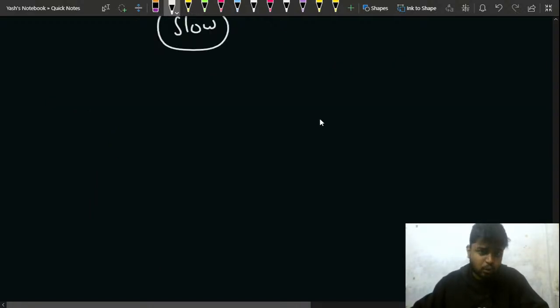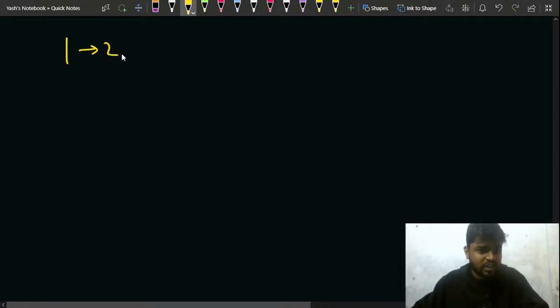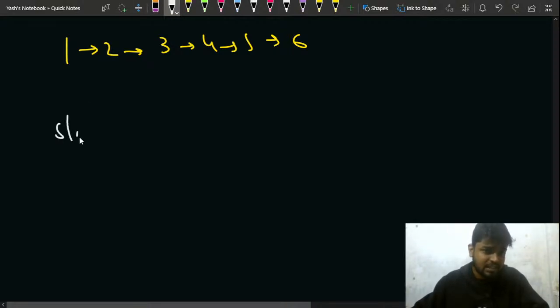If I try to do it for the other case, that is the case when the linked list is of even size. So let's say 1 is connected to 2, 2 is connected to 3, 3 is connected to 4, 4 is connected to 5, and 5 to 6. Now if I do it this way, with slow pointer and fast pointer, initially I'll be having 1, and my slow will move to 2, my fast moves to 3, my slow moves to 3, my fast moves to 5.